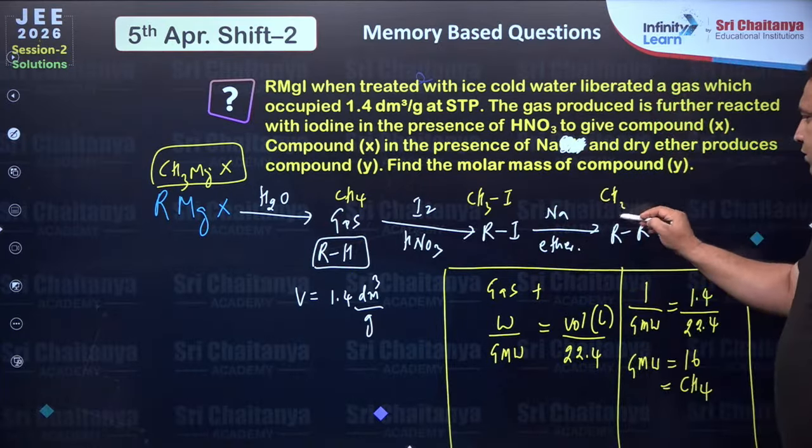Next question. Aluminium on reaction with sodium hydroxide forms sodium metaaluminate, NaAlO2.